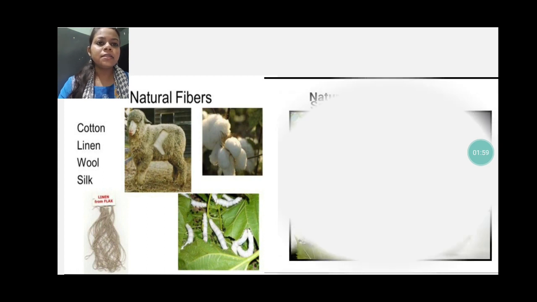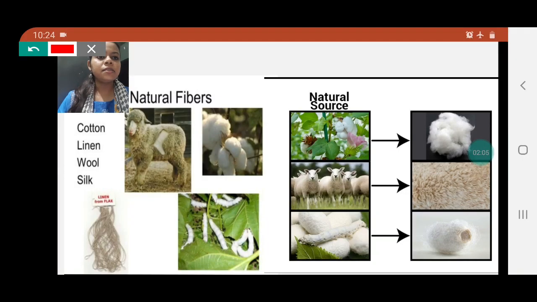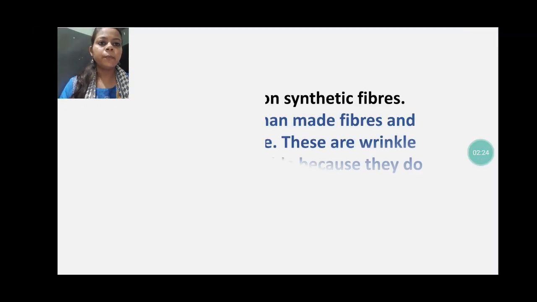Okay, next is, okay, this is more clear. As you can see, this is the cotton plant. These are sheep which are giving us wool, and this is the silkworm, the beautiful silkworm, which is giving us the thread of the silk. So this is how our natural fiber is categorized. Let's proceed towards the next question.